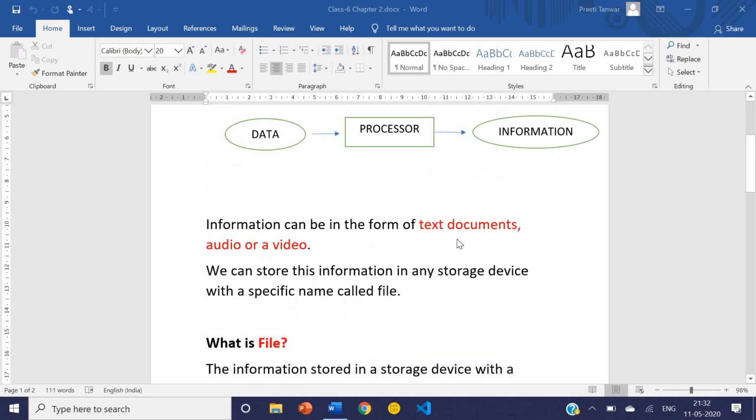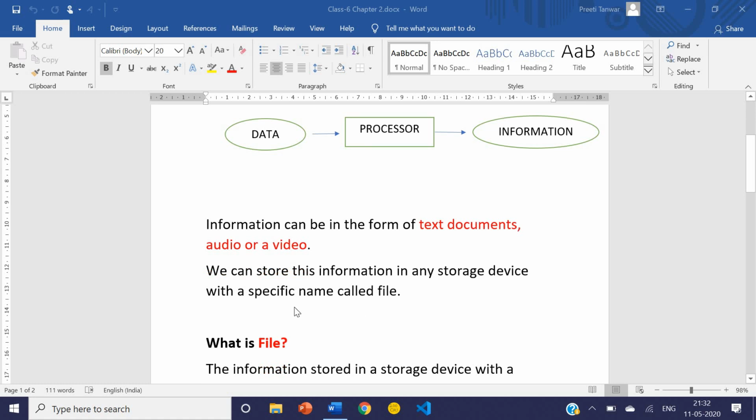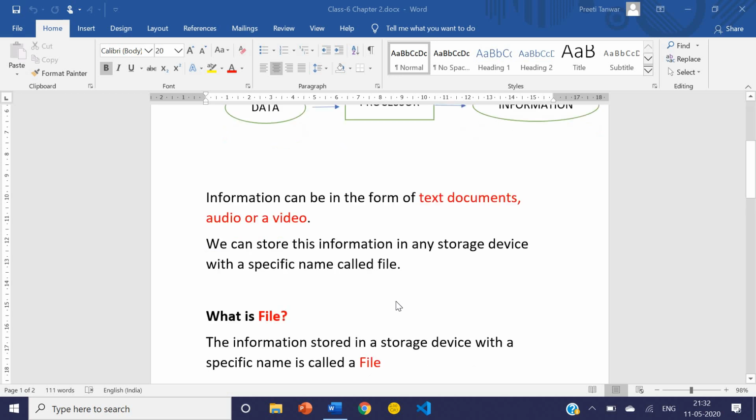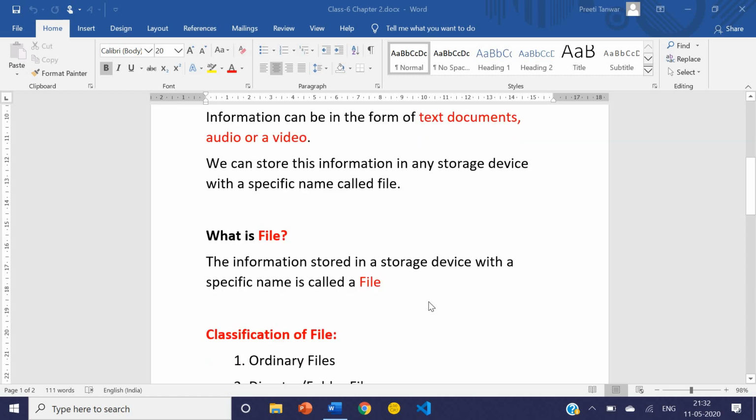So what we have learned just now is that whatever information we get from the computer can be in the form of text documents, audio or video, and this information can be stored with a specific name called a file on a storage device. And what is a file? The information stored in a storage device with a specific name.